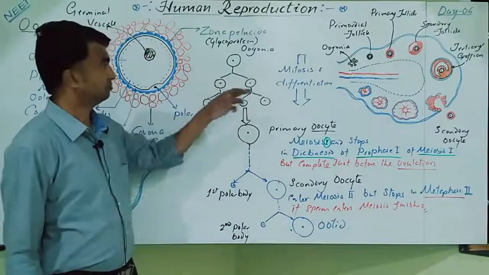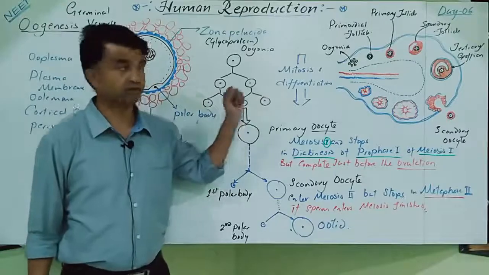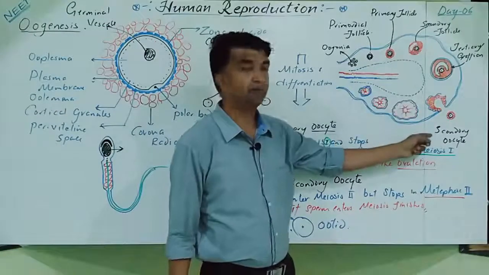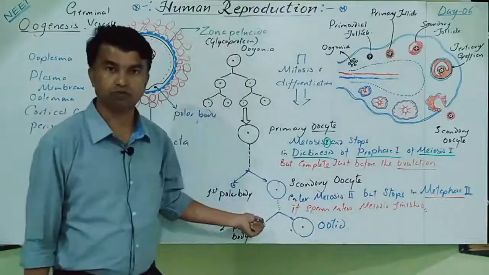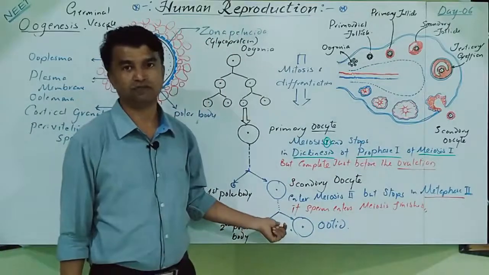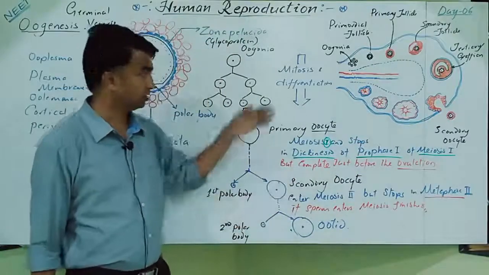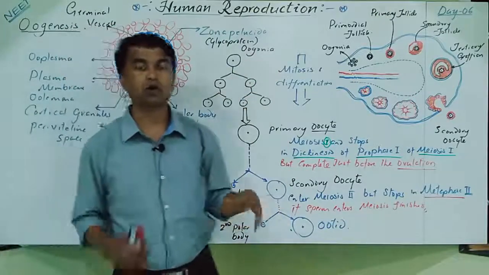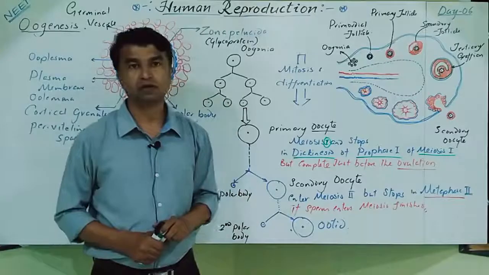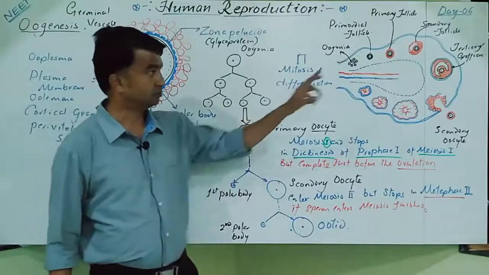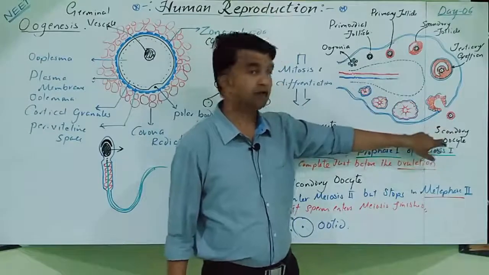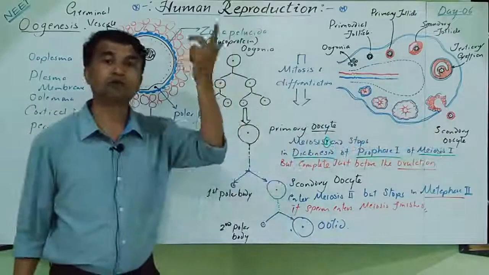Oogenesis starts at fetal life in the ovary, but completes inside the fallopian tube. So the multiplication phase, growth phase, and maturation phase occur at different places. The multiplication phase and meiosis start at the ovary. The second meiotic division occurs inside the fallopian tube.